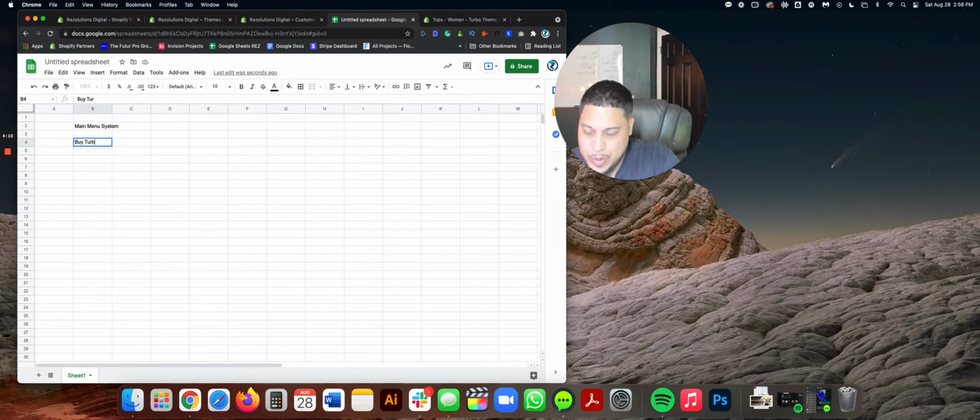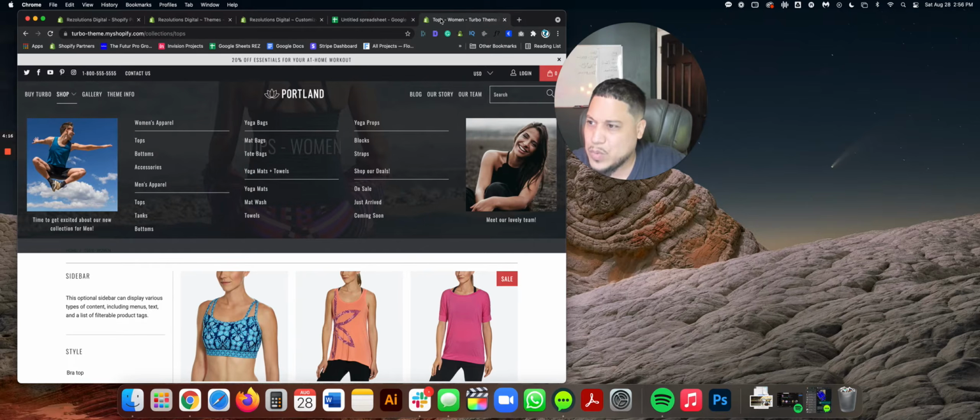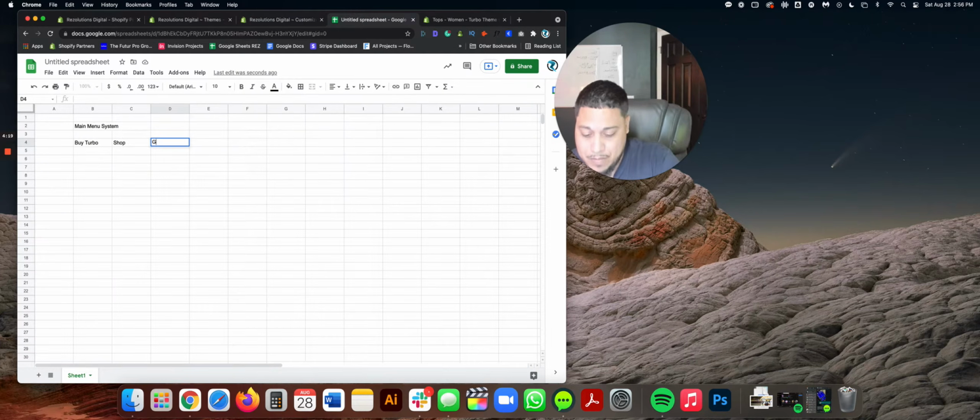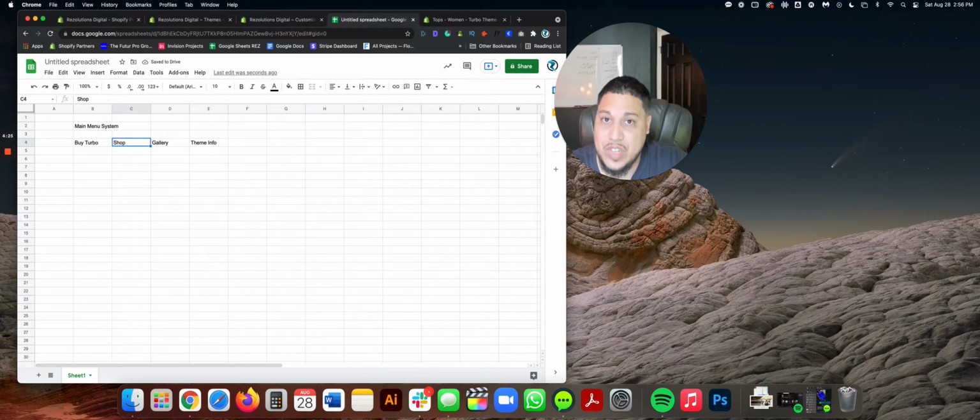So buy turbo, and then we have the famous shop button. And then the rest of the buttons, what were they? The rest of the buttons was gallery and theme info, right? Okay, so now that we have that, we identify what are singular links and what are drop downs.